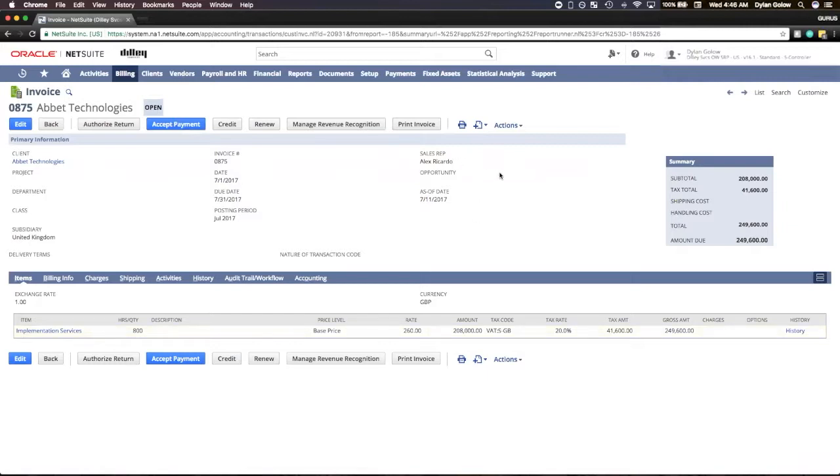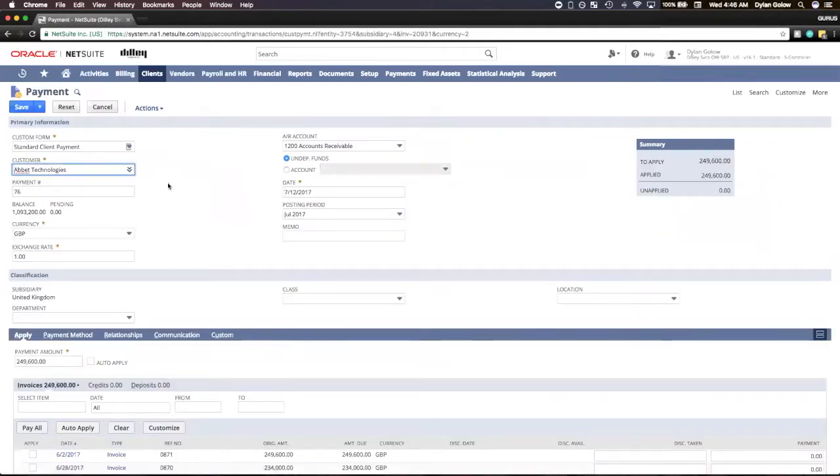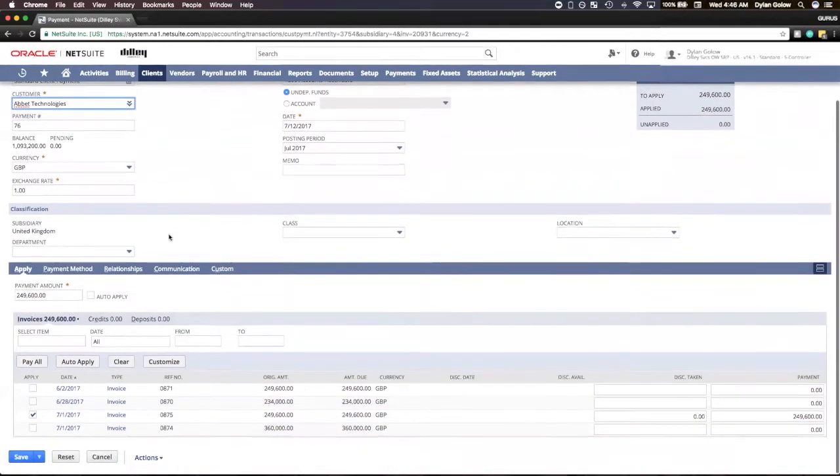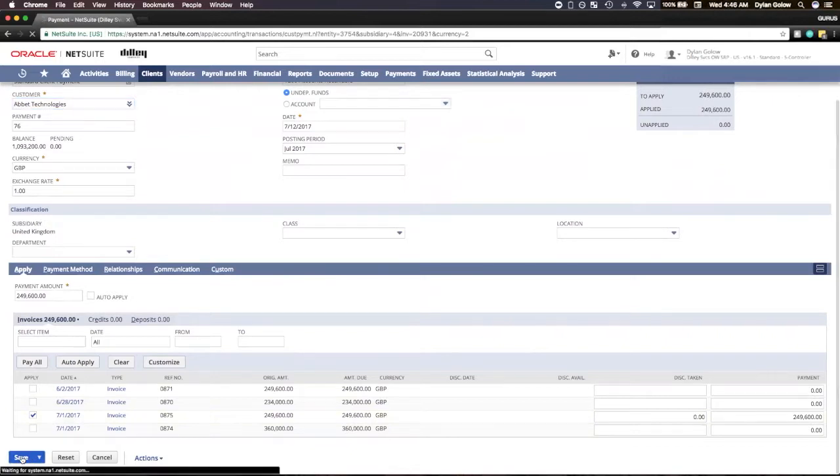Now, if you're using team selling and you wanted to split commissions, you could have a sales team subtab here with a contribution percentage, but for the case of this demo, we do not have that. So let's accept the payment and go back to our report and see what's been updated. Now, very simply, I'm going to make sure that I've applied the amount to the invoice. I have a payment amount, I have an invoice, and I'm going to save.